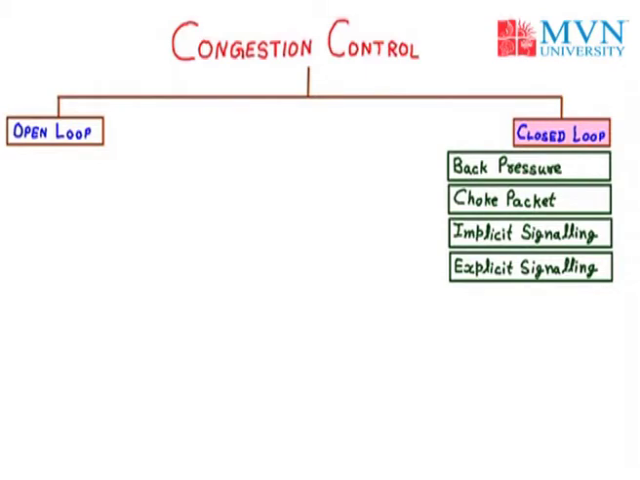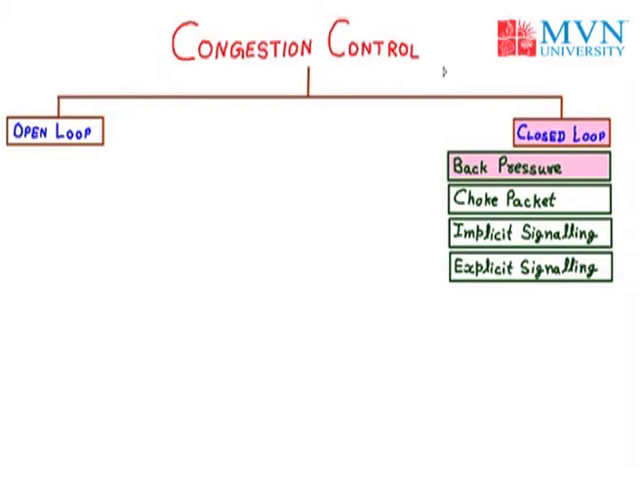Under the closed loop, we have the four main types: back pressure, choke packet, implicit signaling and explicit signaling. First of all, we will discuss back pressure. Under back pressure, a congested node stops receiving data from the immediate upstream node, in the opposite direction of data flow. To understand back pressure, we will take the example of a diagram in which we have